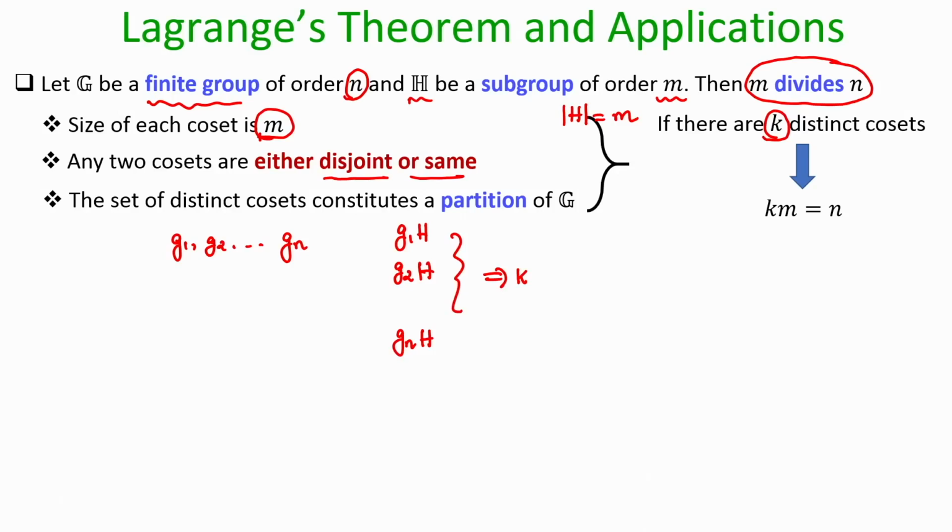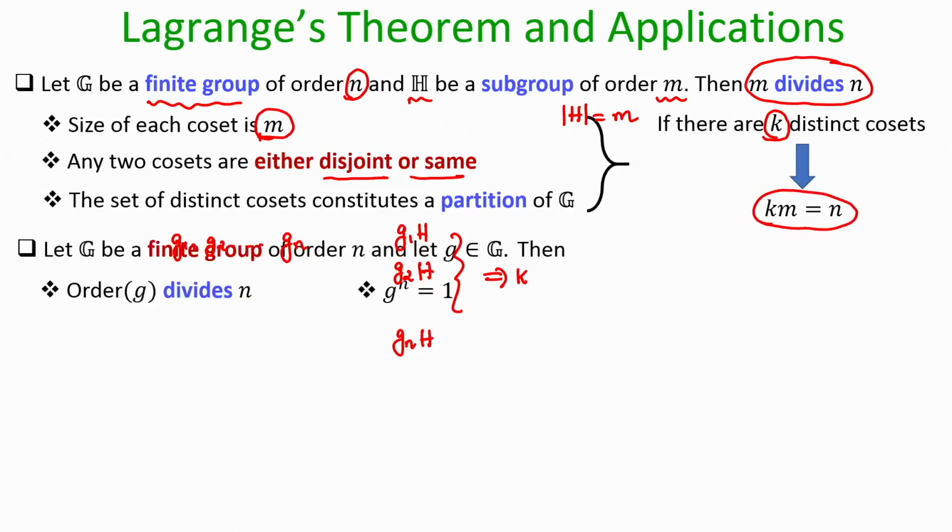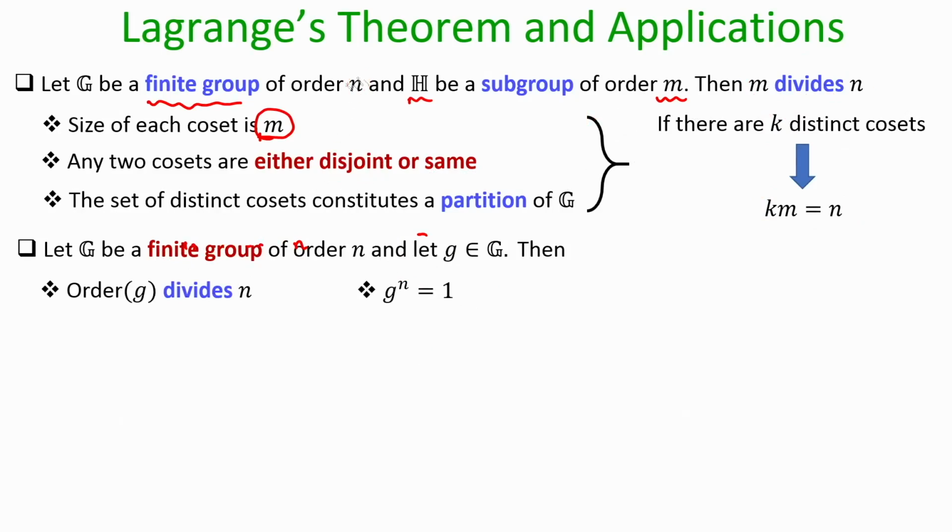Now, in each coset you have m number of elements, and if you have altogether k distinct cosets, since the union of all the distinct cosets will give you the original group G, the parent group G, I can say that k times m is nothing but the number of elements in your parent group n, and that shows that m divides n. Okay. A very simple proof. There are other ways of proving the Lagrange theorem, but they might be slightly long, but once we have proved the general result regarding cosets, the proof is just a 2-line argument here.